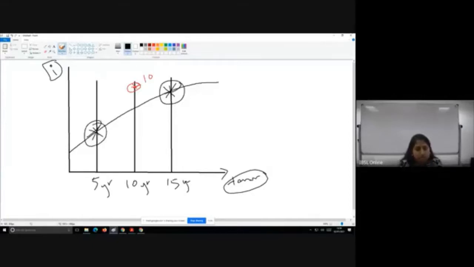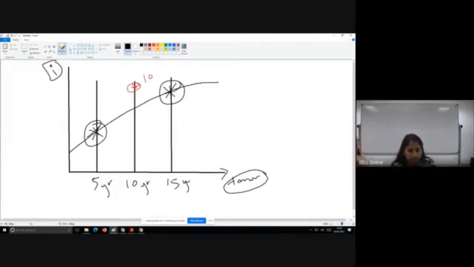Okay, so if you are a bank, what is your role? You borrow money on a short-term basis and lend money on a long-term basis. So your borrowing cost is going to be lower than the rate at which you lend. So for a bank, an upward sloping curve will indicate a profitable scenario.